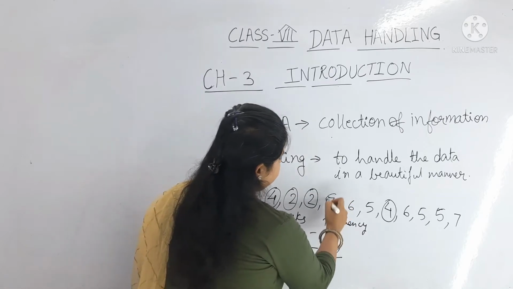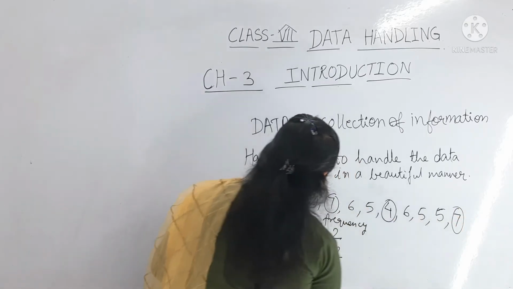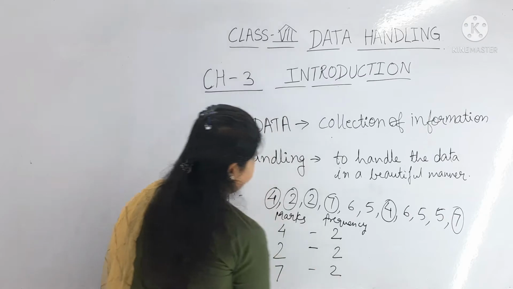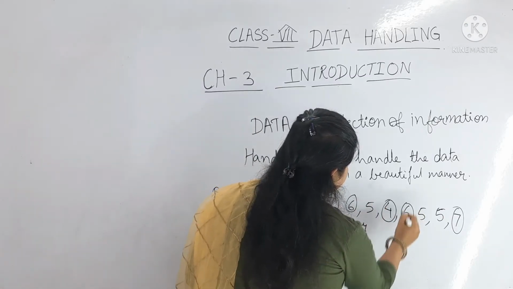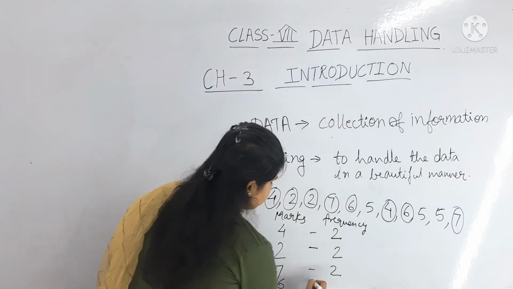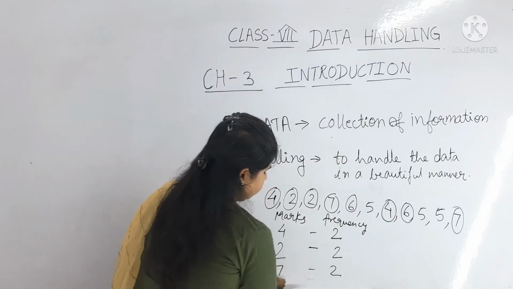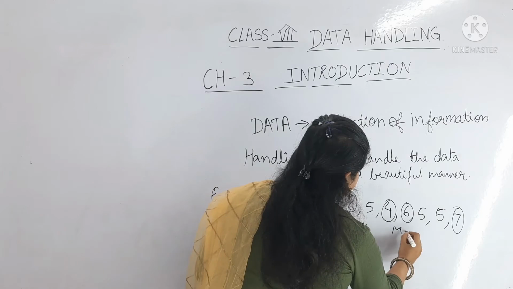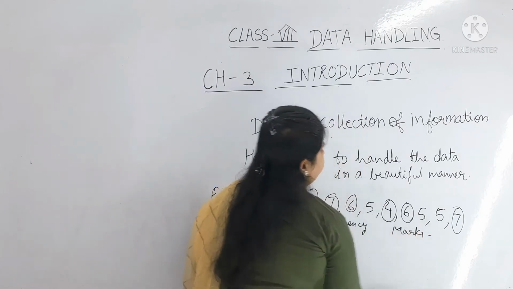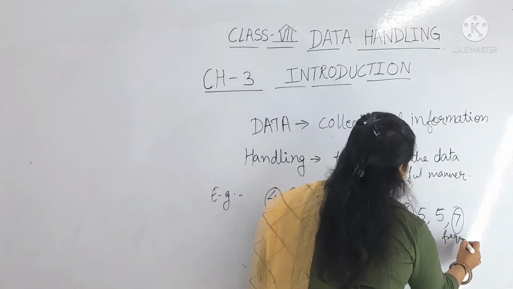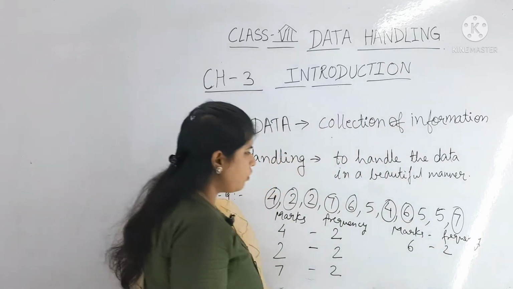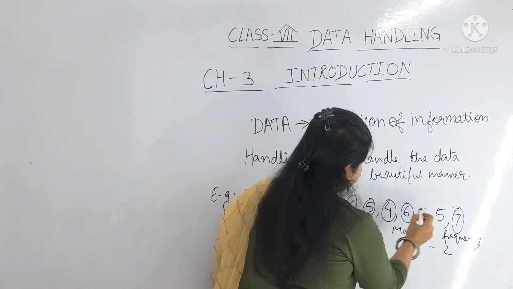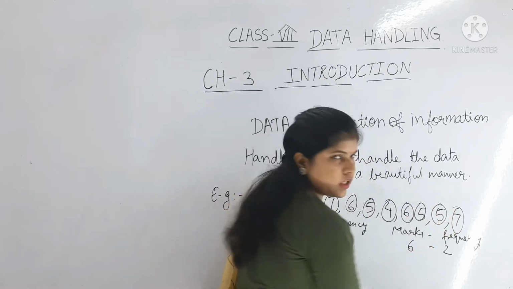Now 7, you can count 1, 2. 7 is also 2. Like this, 6, 1 and 2. 6 is 2 in marks and frequency. Okay. 5, how many 5s are there? 3.